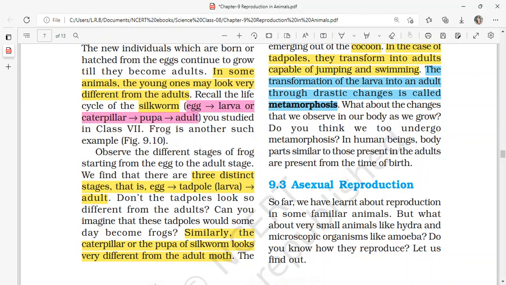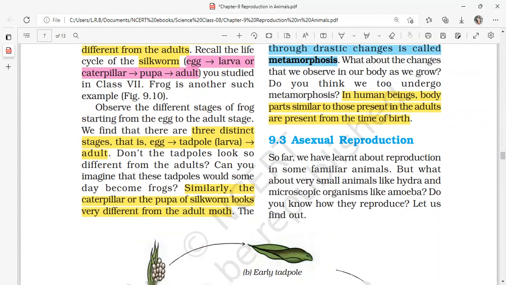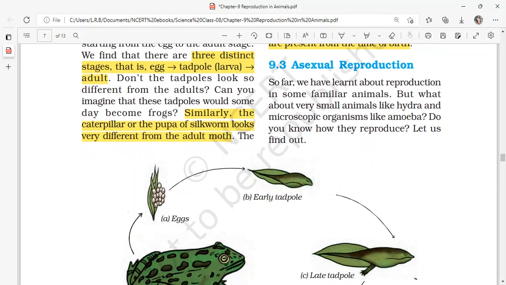In human beings, body parts similar to those present in adults are present from the time of birth. So no new body parts are added. Our development is not a type of metamorphosis. Okay, so now we have completed sexual reproduction, and we have another type of reproduction in animals called asexual reproduction. Let us see what's in it.